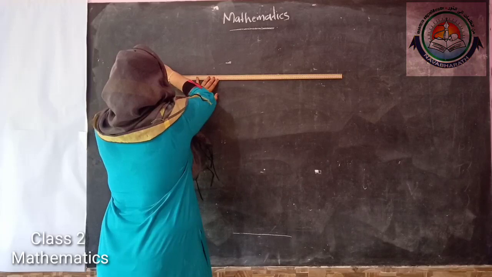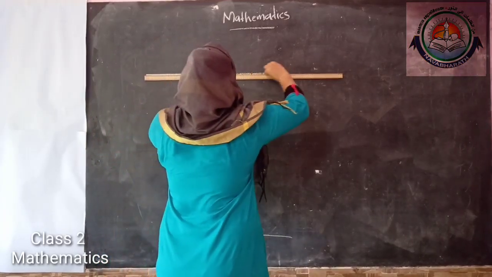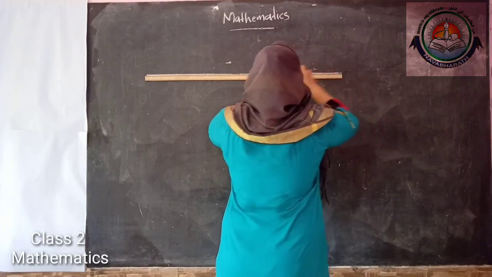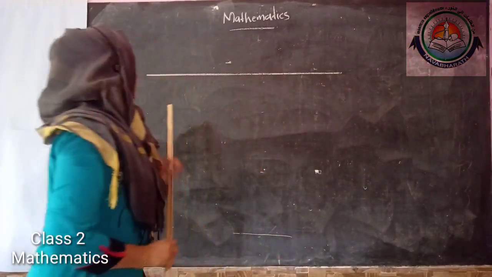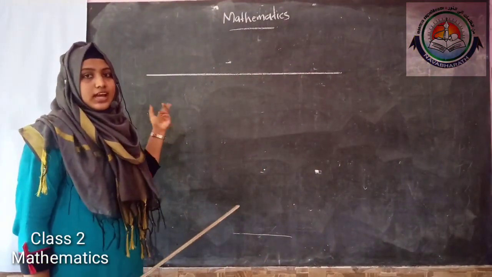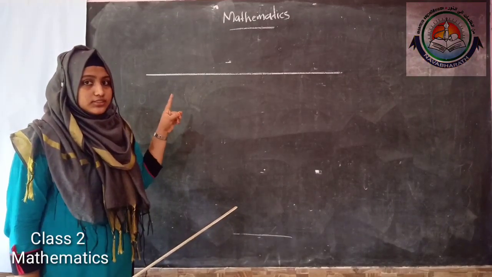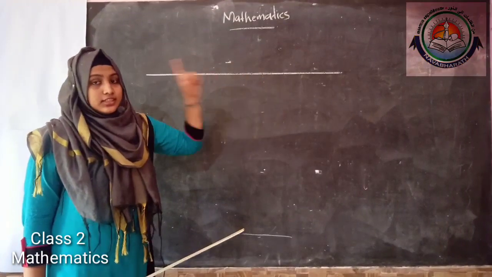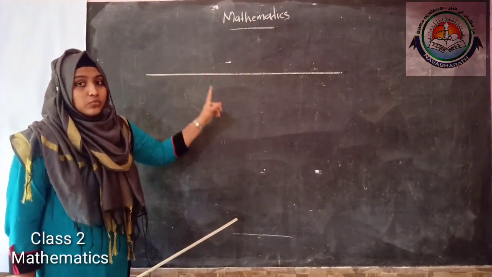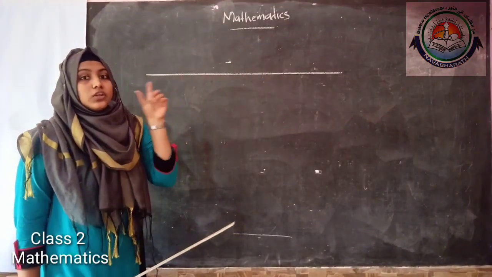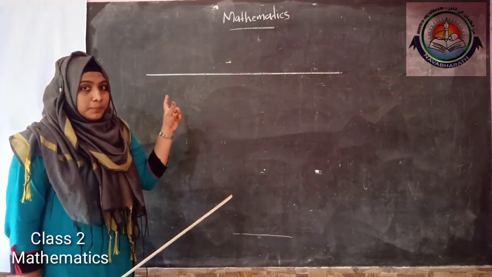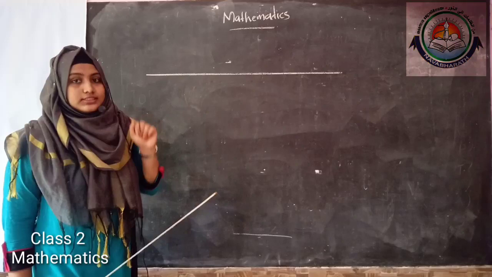Here I am going to draw a straight line using the ruler. Here is my straight line. Now notice the gap between the jerseys. You remember, the gaps between the jerseys are equal. So we have to mark the numbers at equal distance.